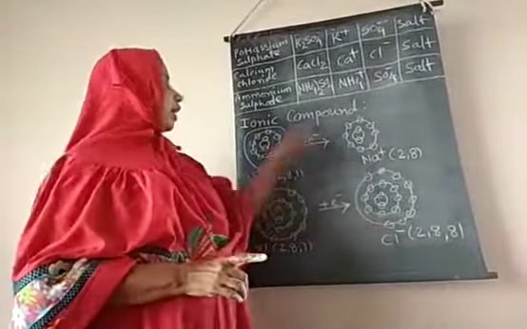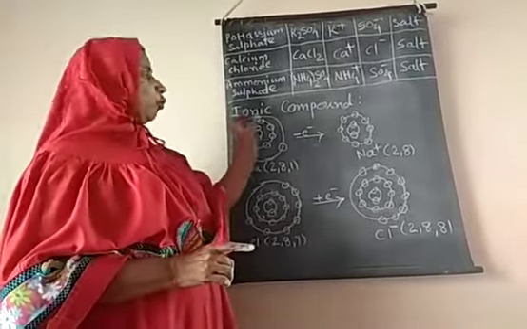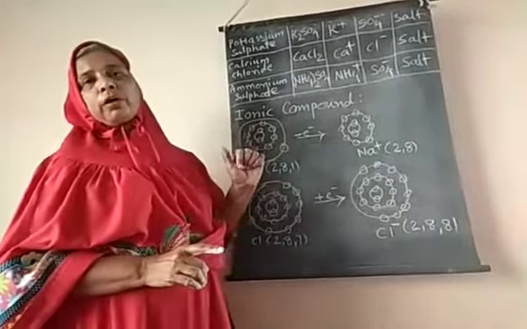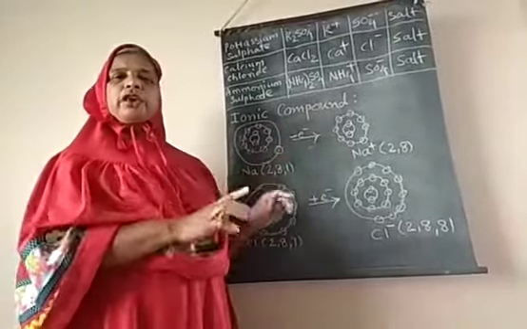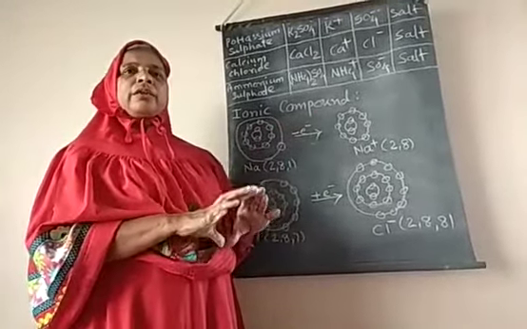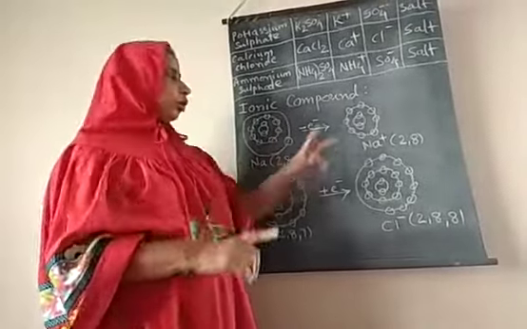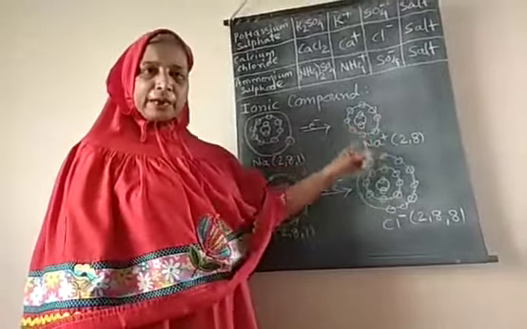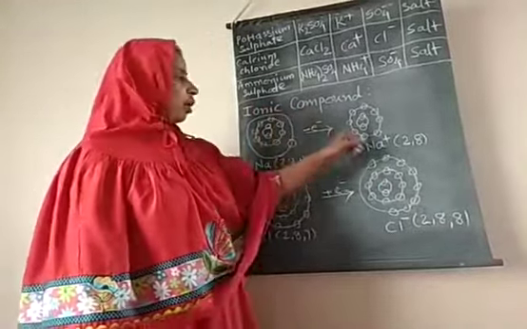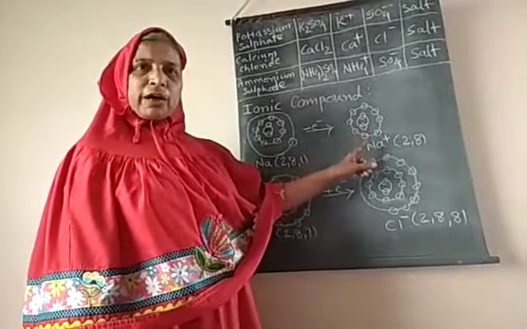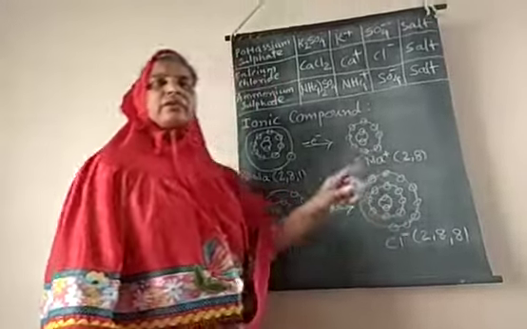That bond is known as an ionic bond, and due to the ionic bond a compound is formed. That is the meaning of ionic compound. So an ionic compound is nothing but a compound formed by the bond between two oppositely charged particles. They are known as ionic compounds. Positive ions are known as cations and negative ions are known as anions.